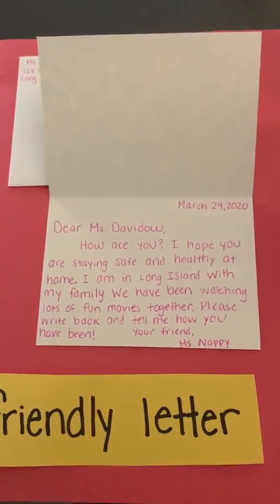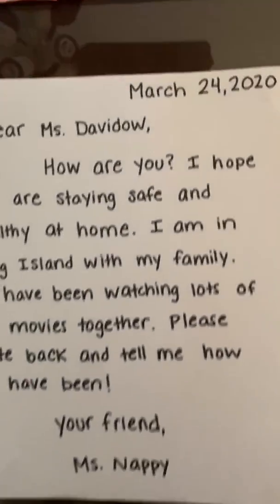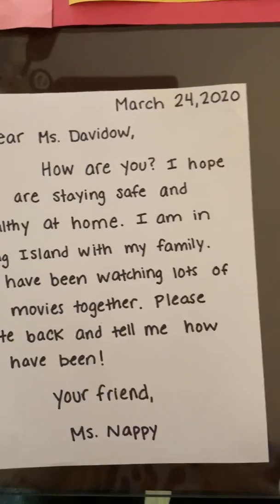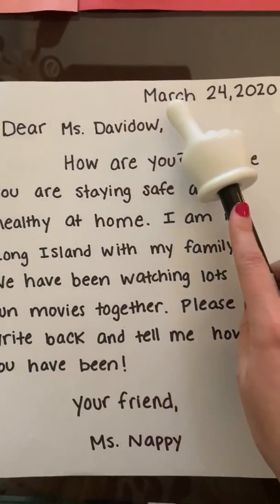Today we're going to focus on our friendly letter from Miss Nappy. I rewrote our letter on big paper so we can all read it together. Let's refresh our memory about what Miss Nappy said.